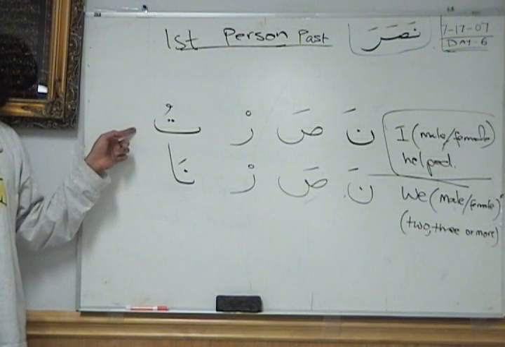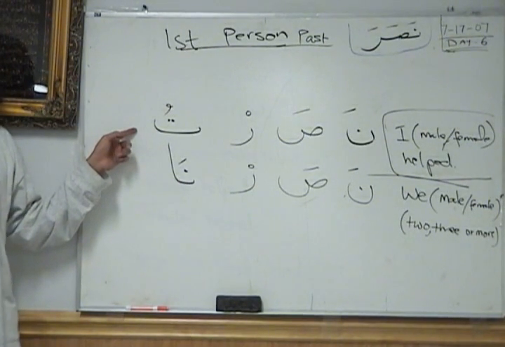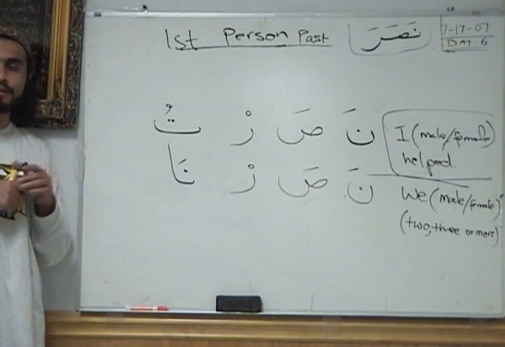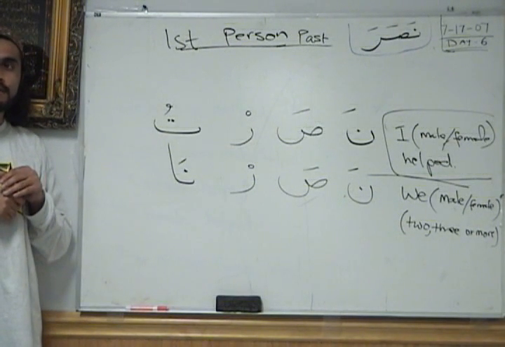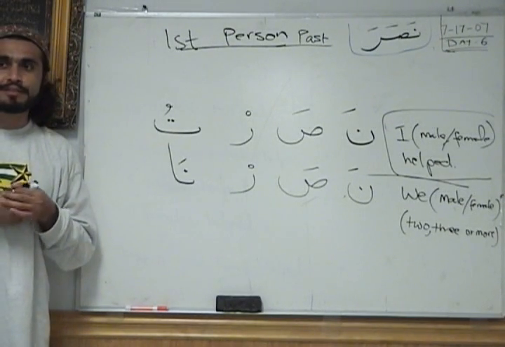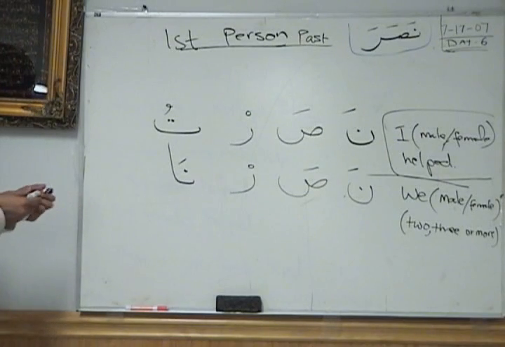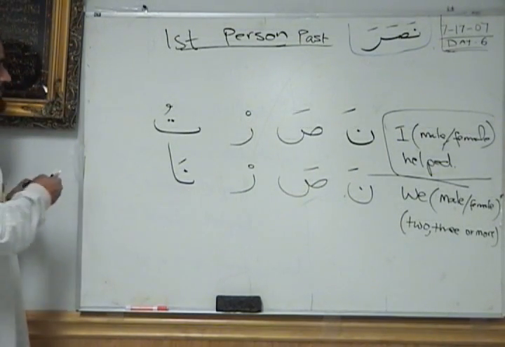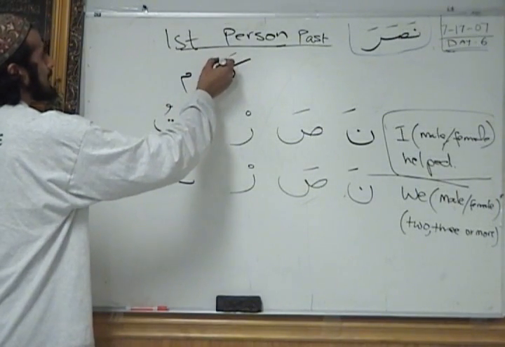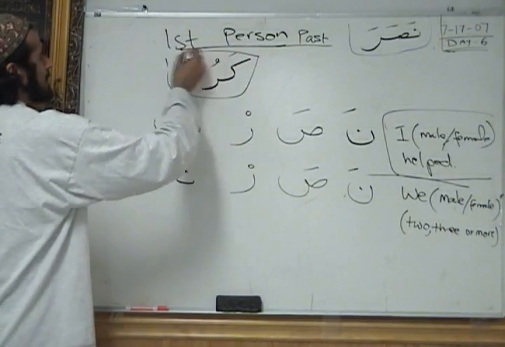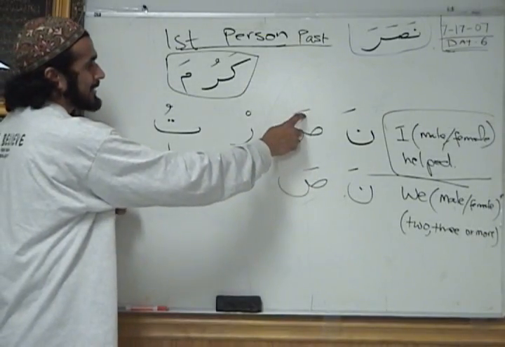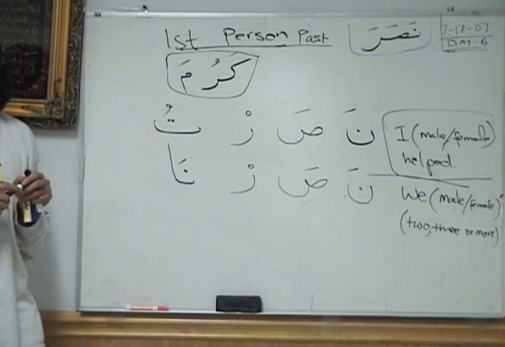It's karama. So that doesn't change. The ayn doesn't change. Kaf, ra, and the ra has dhamma. Karama. Karumtu. What we need to understand is that what the ayn has will never change. The ayn in this case has dhamma. Karumtu. Oh, because this part can have fatha, kasra, or dhamma, which will never change.